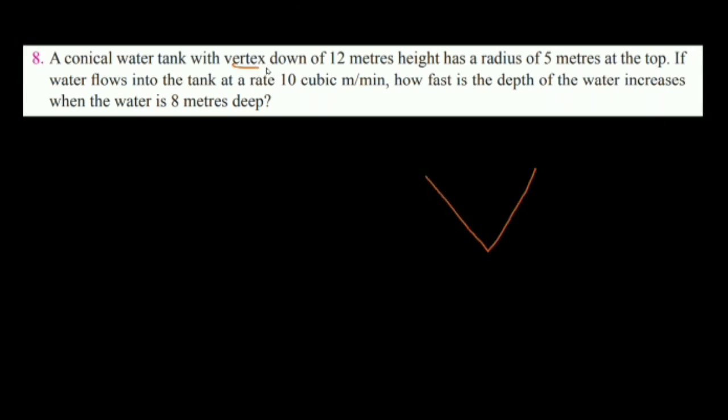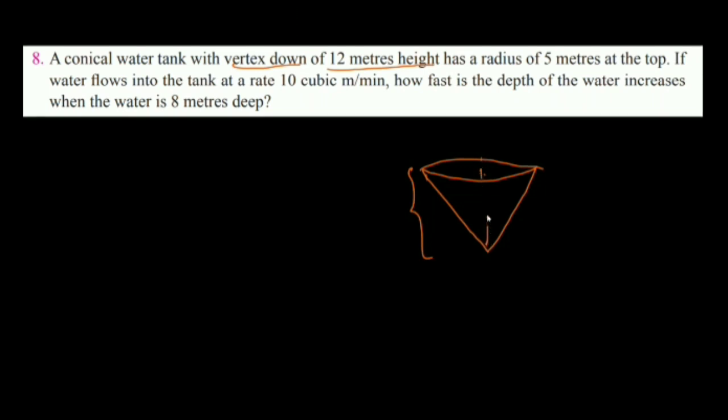Question number 8. A conical water tank with its vertex down, of 12 meters height. So the water tank is in the form of a cone with the vertex down, like this. 12 meters height means the height of this is 12 meters. The height is from here to here.